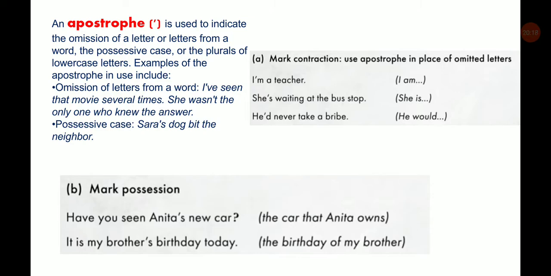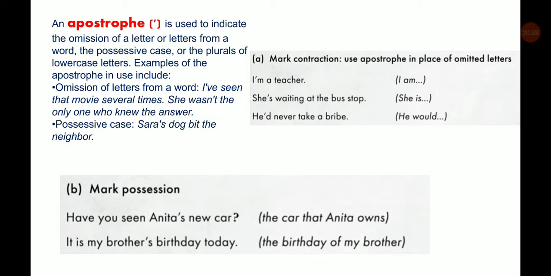"He'd never take a bribe." To give a more effective sentence, we can say it this way. You can also say that sentence as "He would never take a bribe," but to give more effect, the apostrophe is used. "He'd never take a bribe."